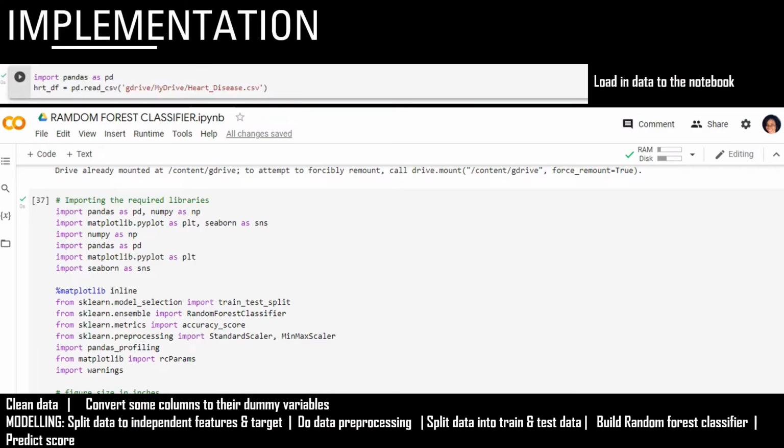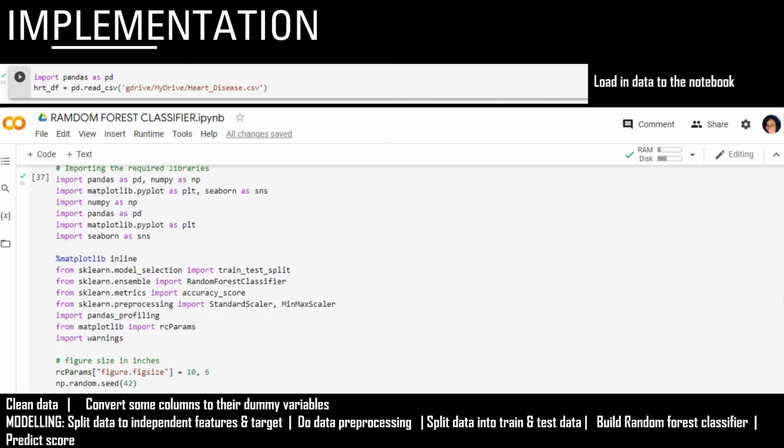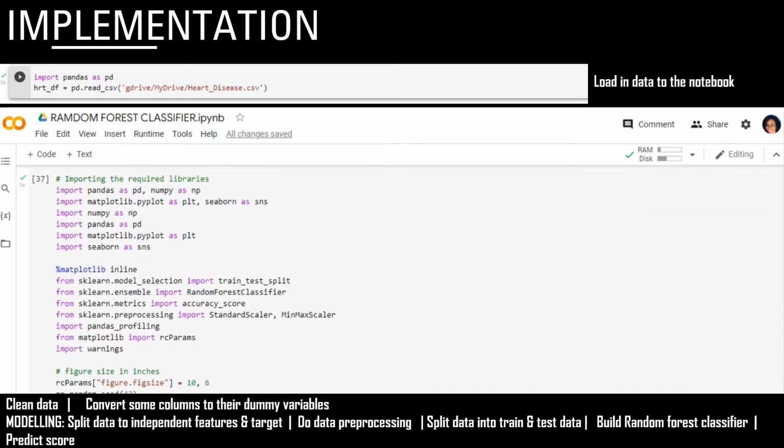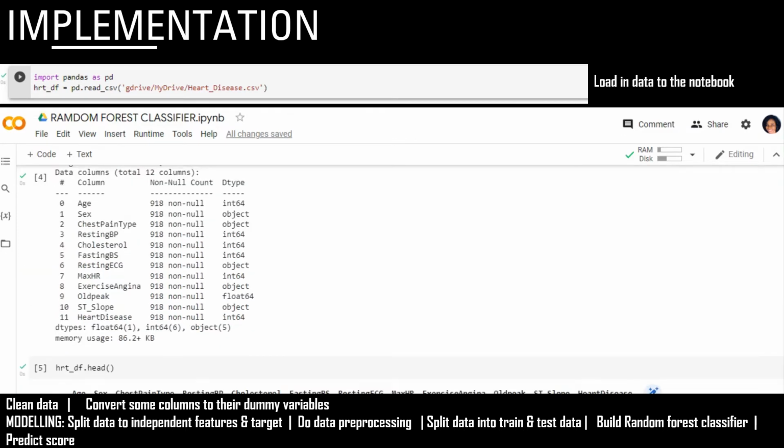In this section, I will build a random forest classifier using the heart disease dataset that I've downloaded from Kaggle. It can be seen here that I've read my data into this notebook. The idea of this project is to determine if a patient is at risk of having a heart disease. So I have imported the required libraries here, and this is what our dataset looks like.